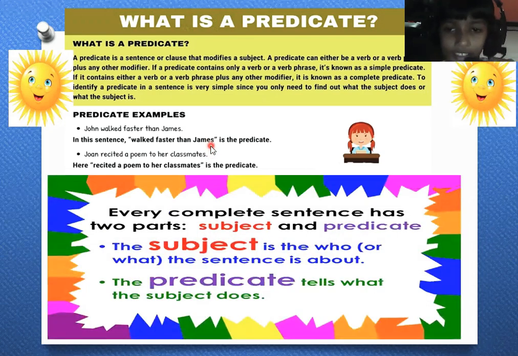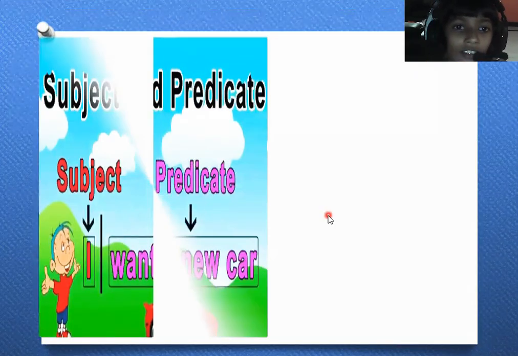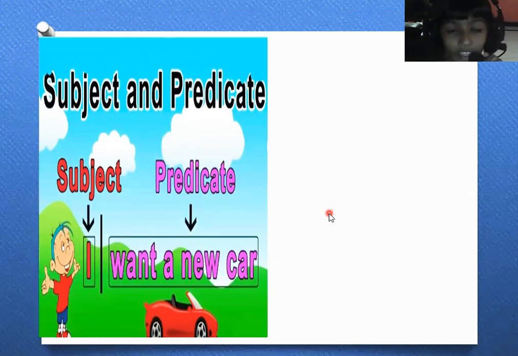Every complete sentence has two parts. What are the subject and predicate? The subject is who or what the sentence is about. The predicate tells what the subject does. Subject and predicate. Another example is here.